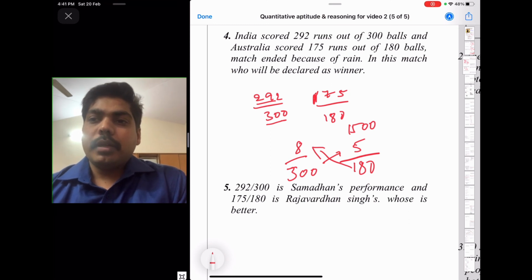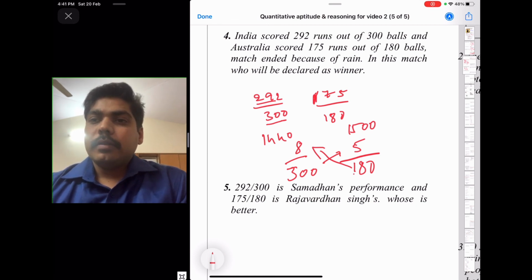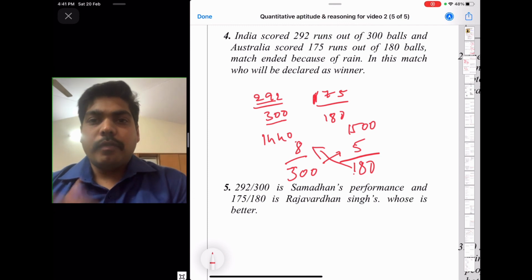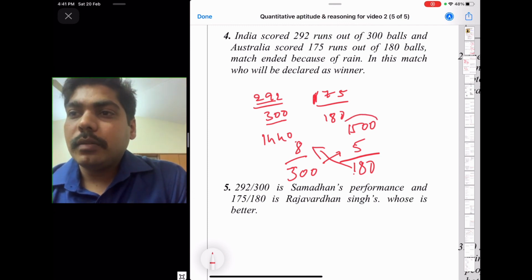So it will come around 1440. Okay, now whichever is bigger, 1500 is bigger.